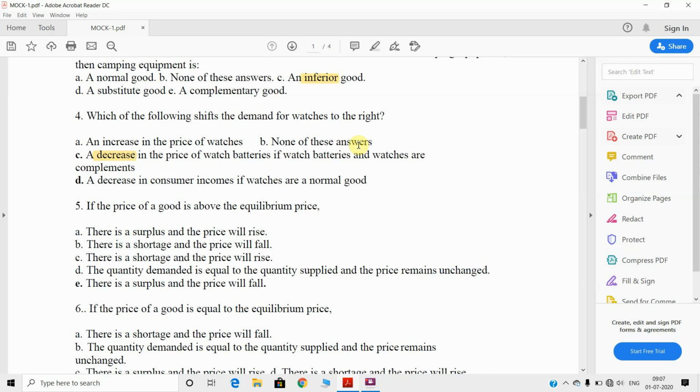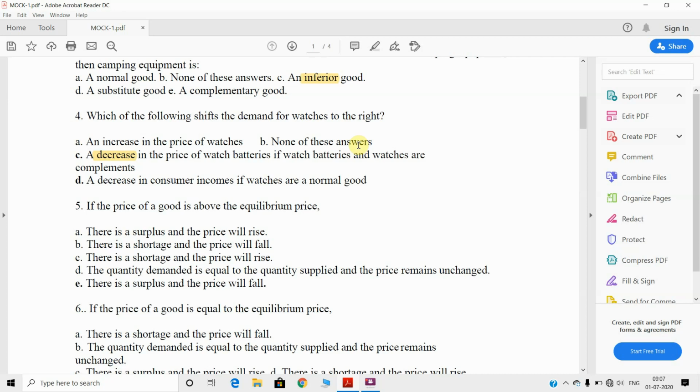In a general equilibrium condition, the price and quantity are fixed; it is a point of stability, right? But in case of an increase in the price, what does the question say?